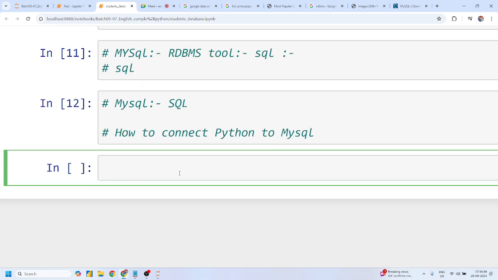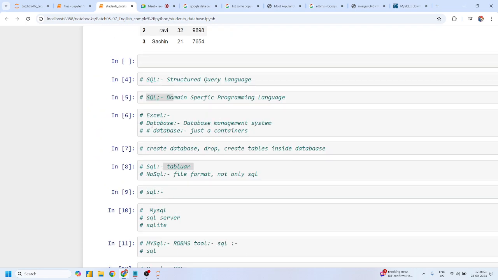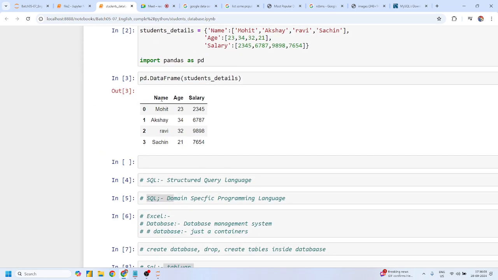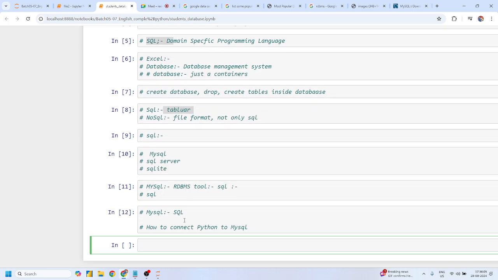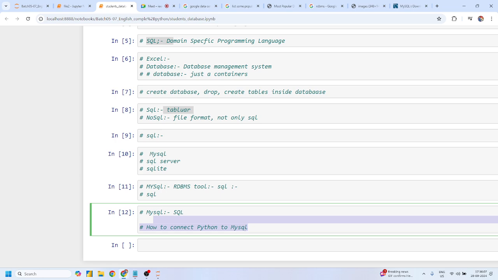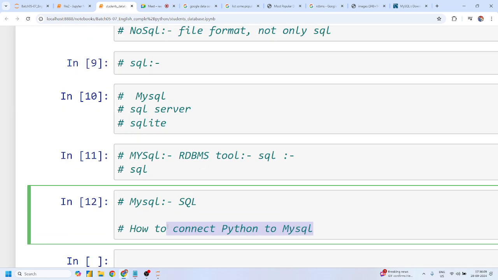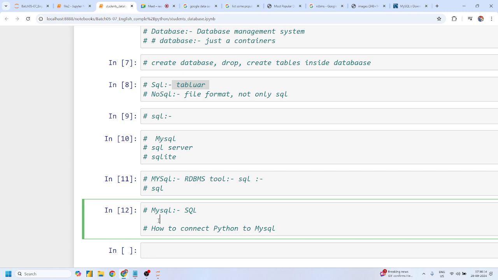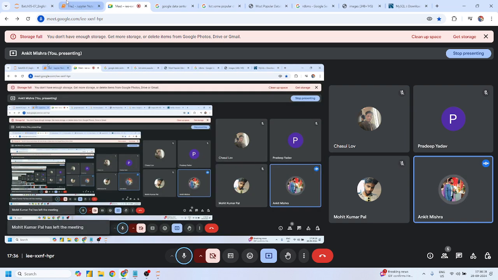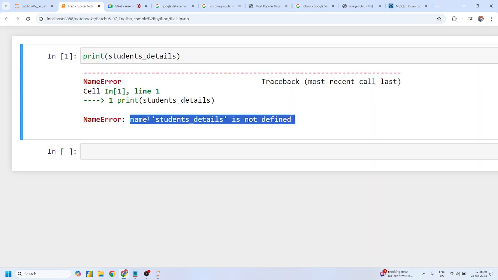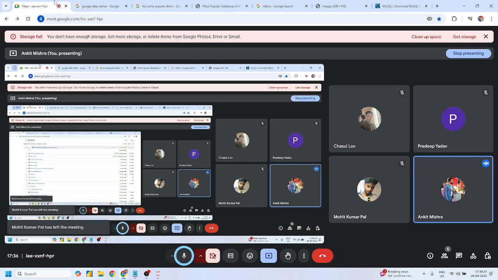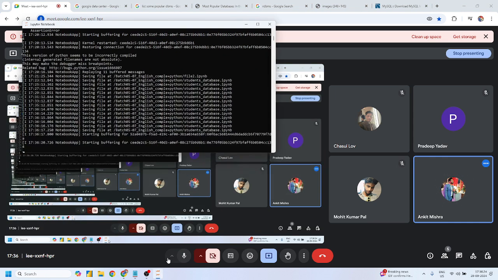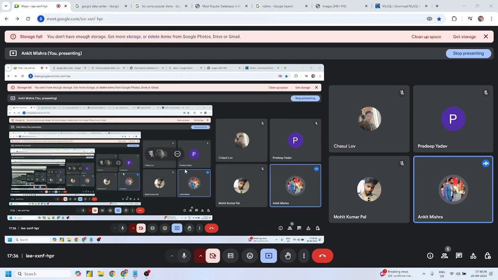So guys, in upcoming classes, we'll not work in this Jupyter notebook, right? There is no use for it in MySQL. Once we complete this and reach the concept where we need it, we'll definitely come back to this Jupyter notebook. As of now, we are just closing this. Mohit, Pamay and Pradeep sir, any doubt? No, sir. Okay, let me close all the tabs so that I get some free space in storage C.